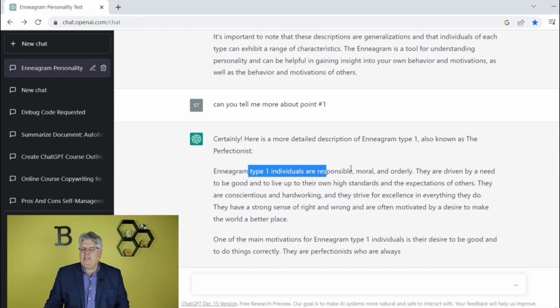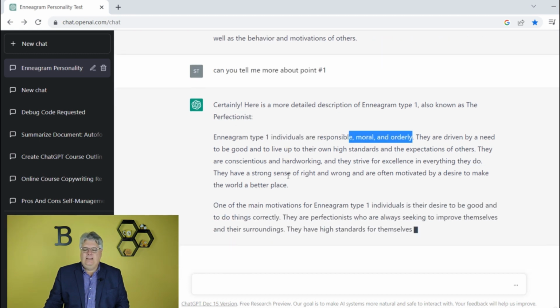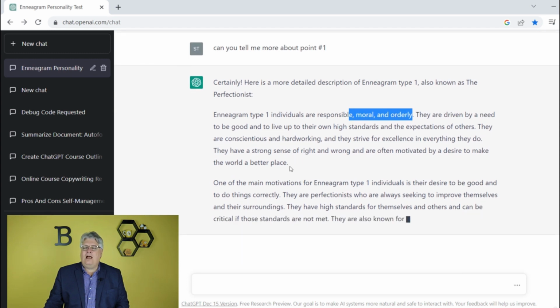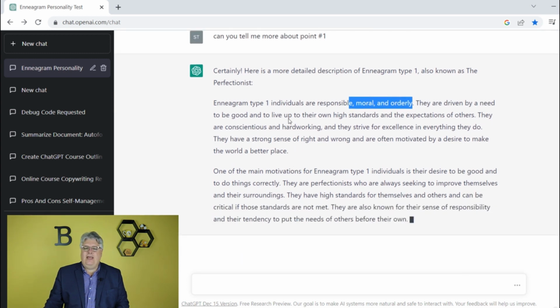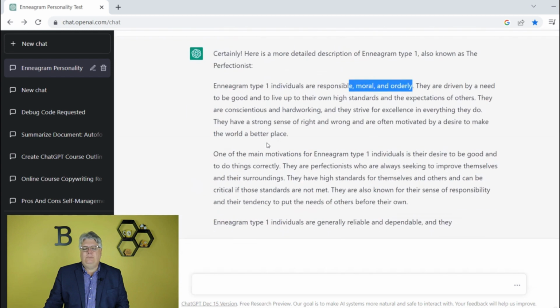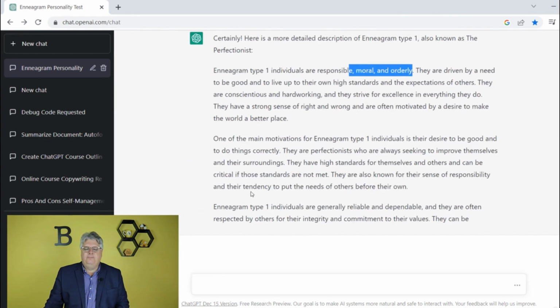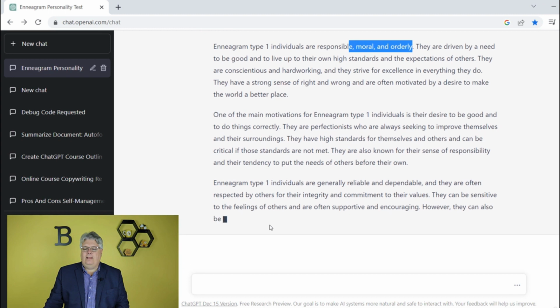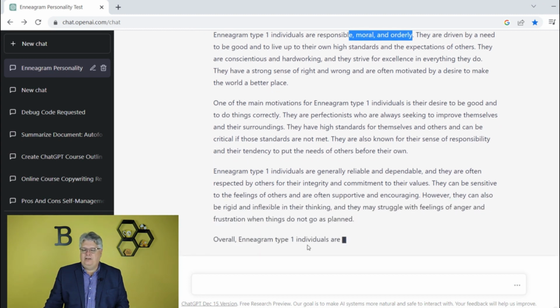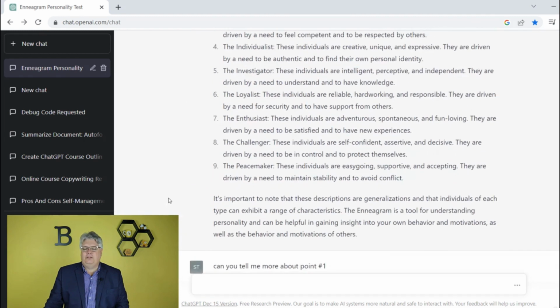Type 1s are responsible, moral, orderly, all this. This is just giving me a little bit more on that, and I could ask it to expand on that. Or I could say, could you expand on all the points in there as well? And it would expand on all the points. See, this is getting me even more information. They're driven by strong sense of purpose, drive, whatever. That's number 1, the perfectionist, right?